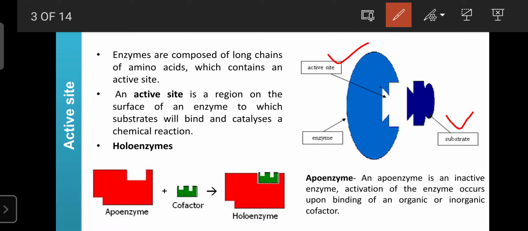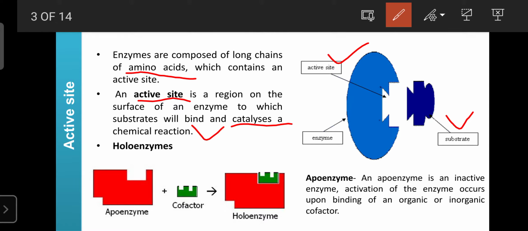Enzymes are made up of amino acids, and these amino acids act as active sites, which hold or bind the substrate. Only after the substrate binds with the active site is the enzyme-substrate complex formed, and only then can the enzyme catalyze a biochemical reaction.